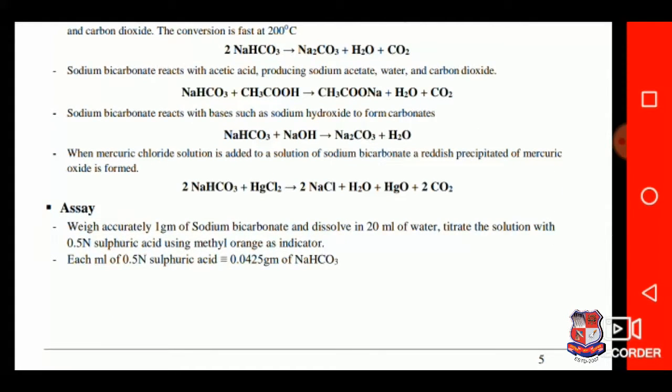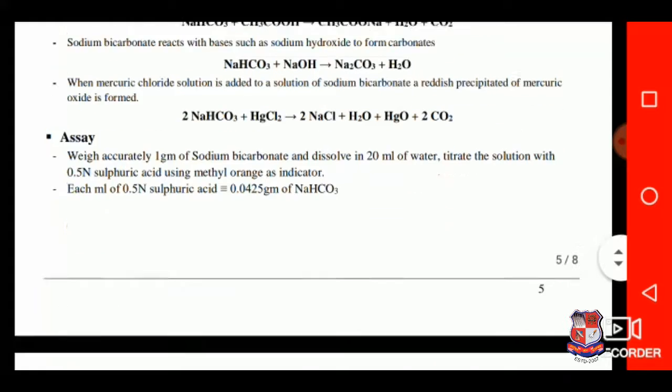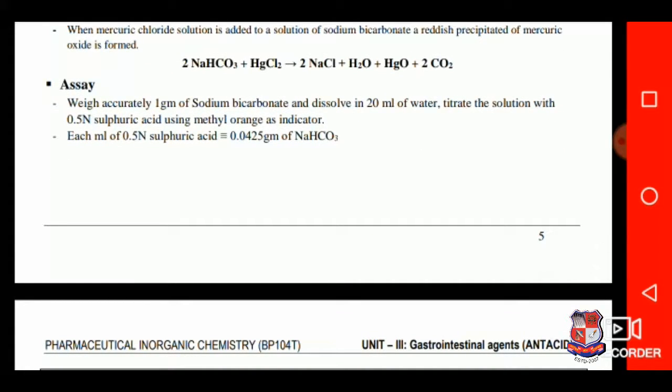Assay: assay is necessary for any chemical compound to measure the actual quantity present in the given analysis. So the compound should be accurately weighed as per the given procedure and dissolved in 20 ml of water, and the titration should be performed using 0.5 normal sulfuric acid, with methyl orange as an indicator.